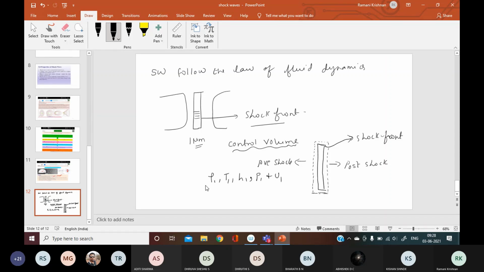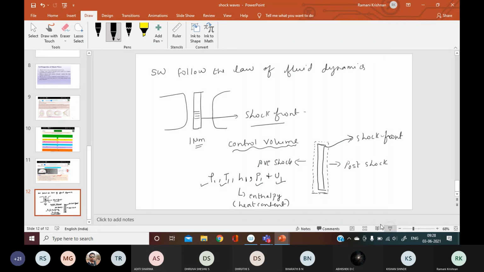So let rho 1 be the density of the shock waves, T the temperature, P the pressure, U the velocity of the shock waves, and H1 the enthalpy of the shock waves. Okay, what is enthalpy? The total heat in the system. Enthalpy means the heat content in the system.